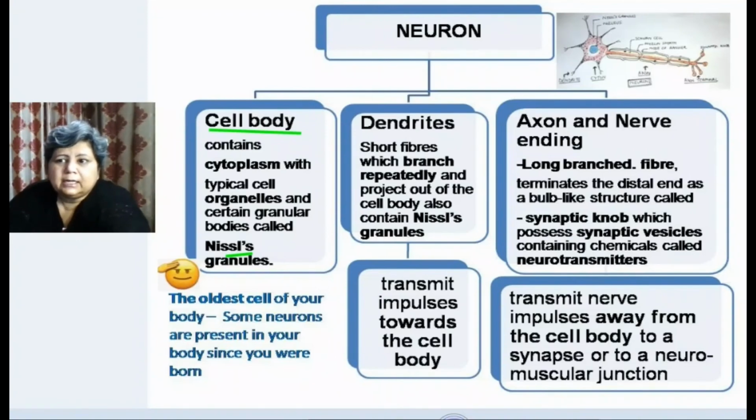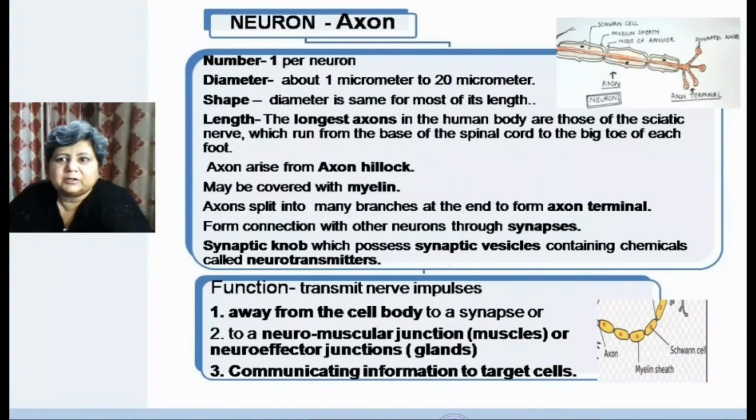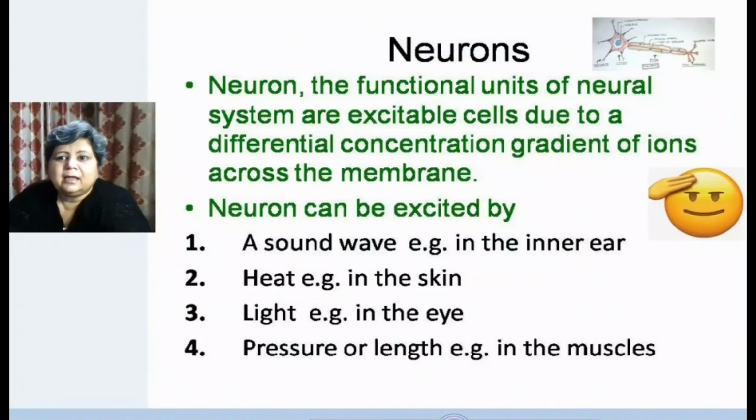Now, as far as neurons are concerned, they have very specialized functions, as we have understood. They help in understanding different types of stimuli, and because they can perform all the functions of the nervous system, they are called the functional unit.